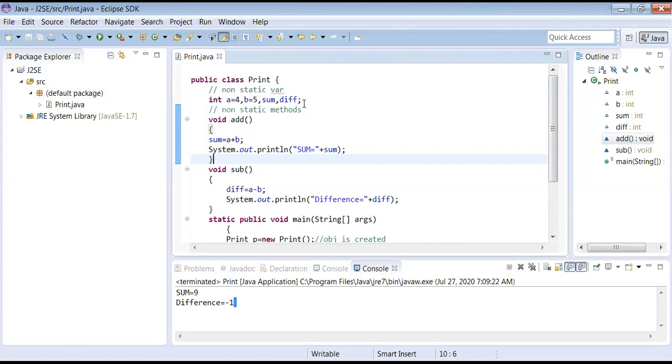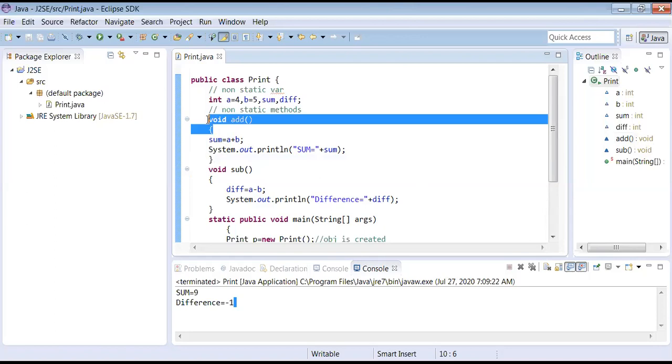So I have to write. The first combination is static versus static: static variables, static methods. In the same program, you take two static methods and static variables also. Similarly, non-static I have done anyway.